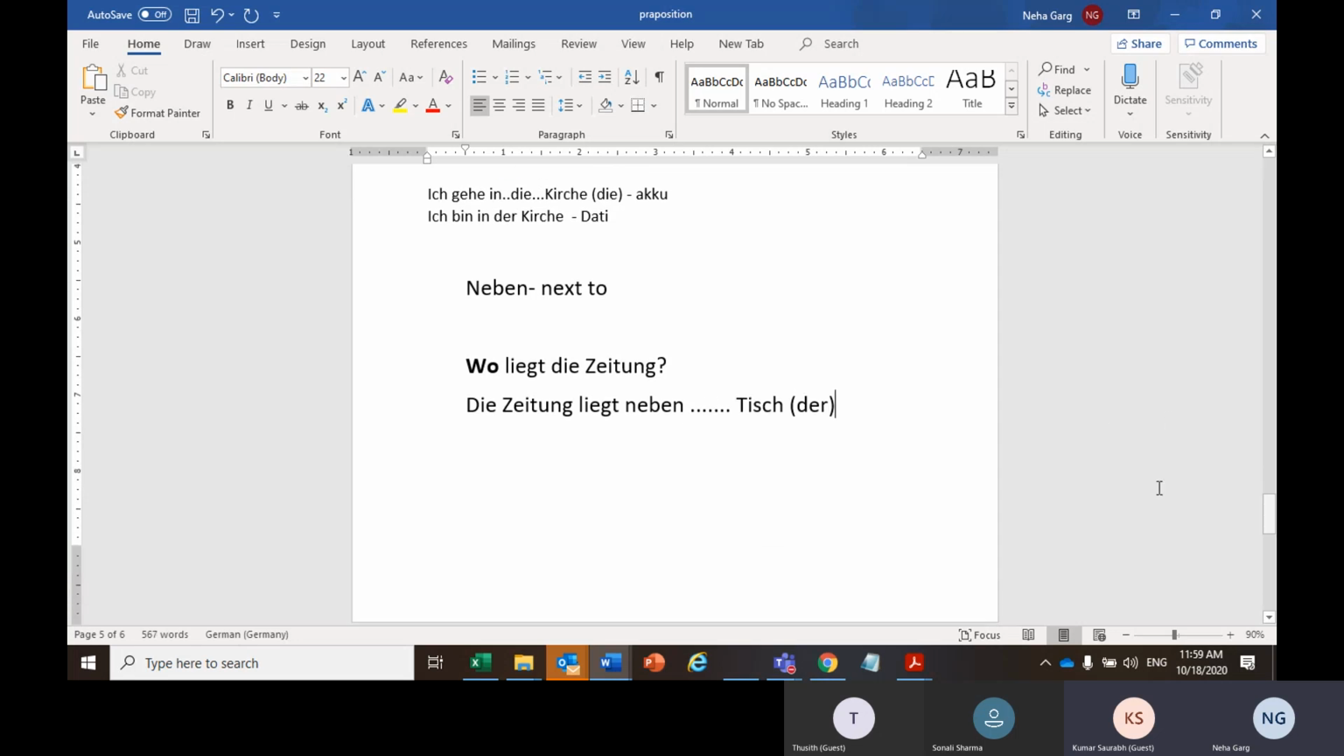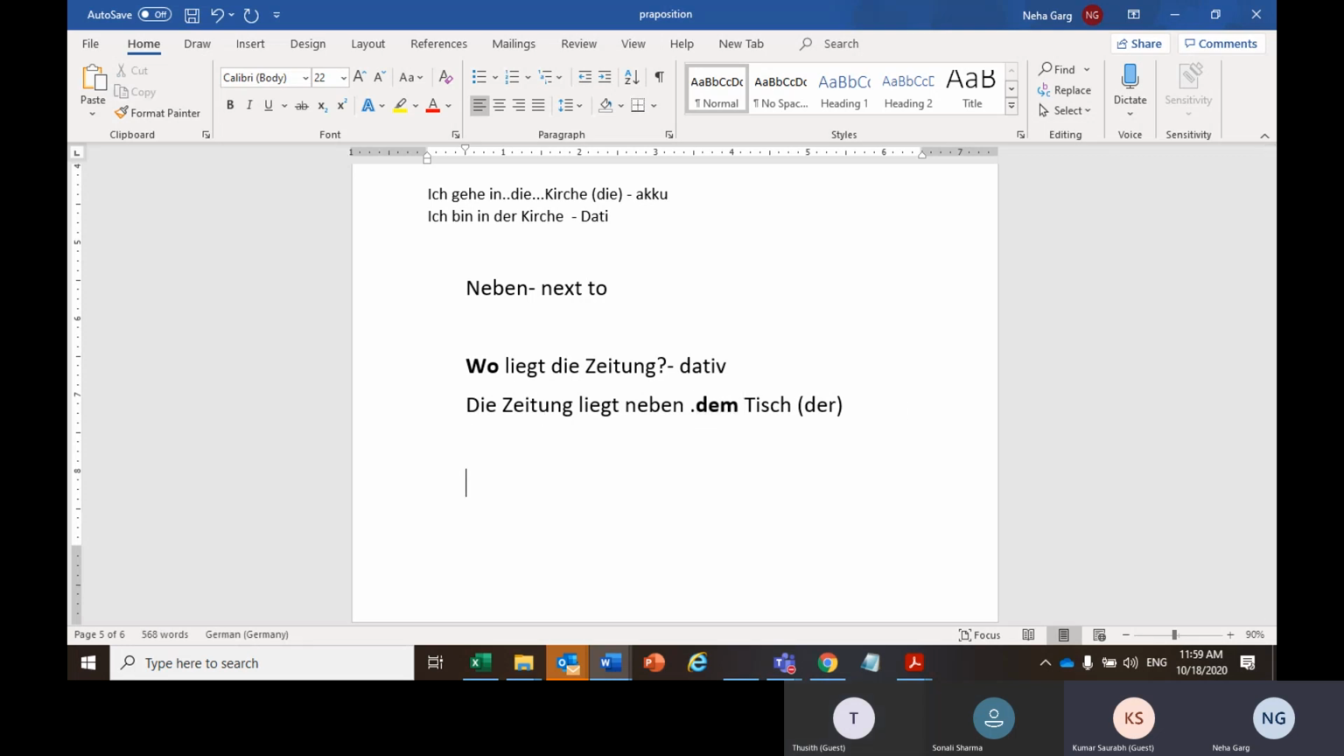Now, Sam, can you tell me what der would become? This is a dative case. Yeah, so this is die Zeitung, right? So there's no movement. So in dative, der changes to dem. Neben dem Tisch. So die Zeitung liegt neben dem Tisch.